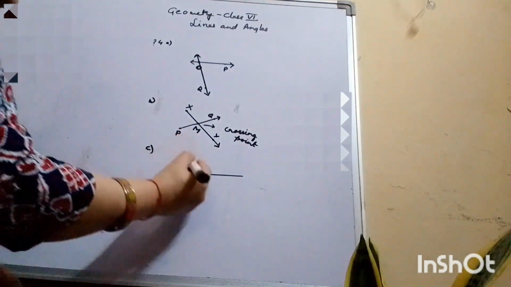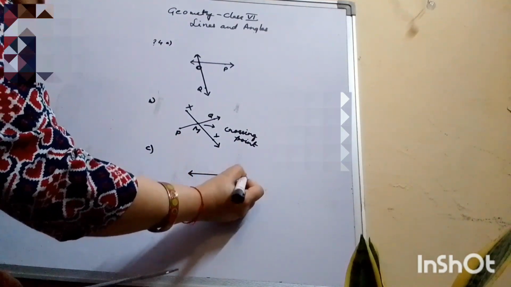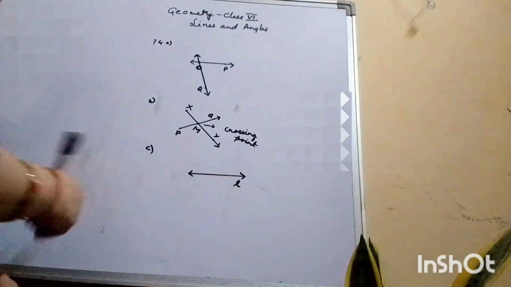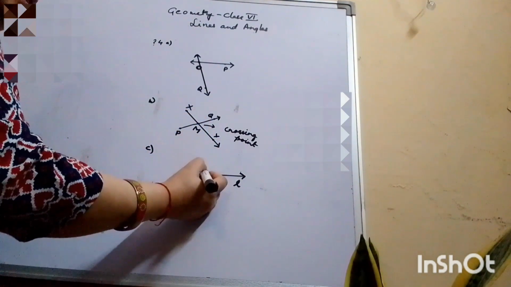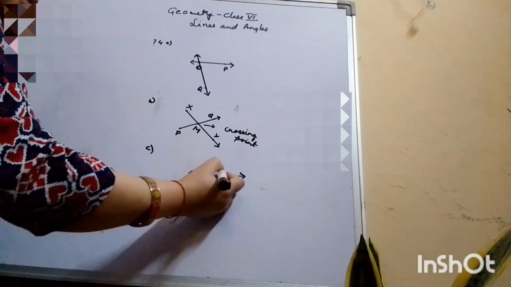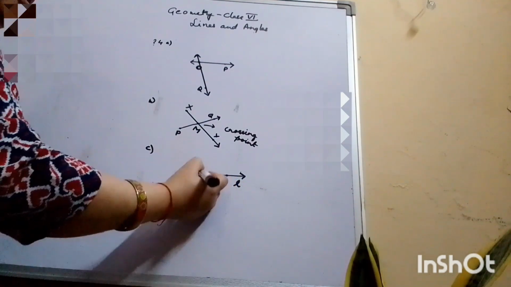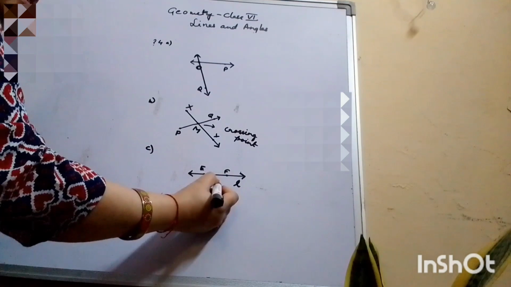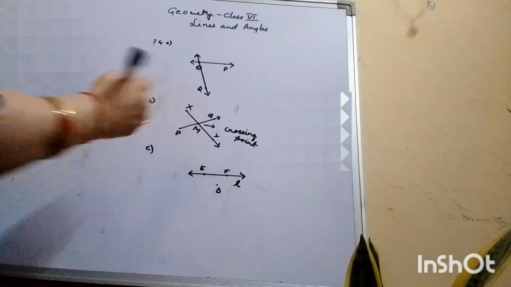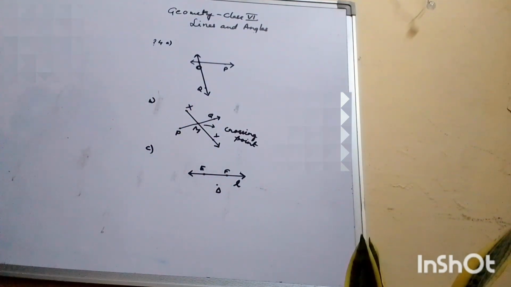Now I told you that line can also be named with single alphabet, which should be small, and it contains point E and F but not D. So let's take 2 points on the line E, F, and another point D is outside it.